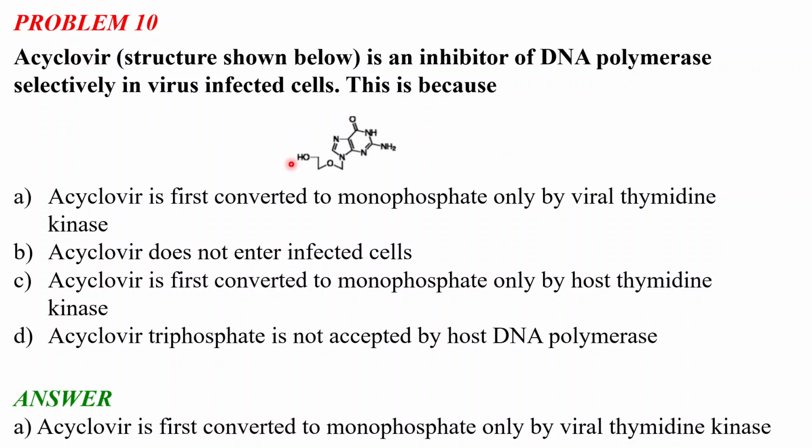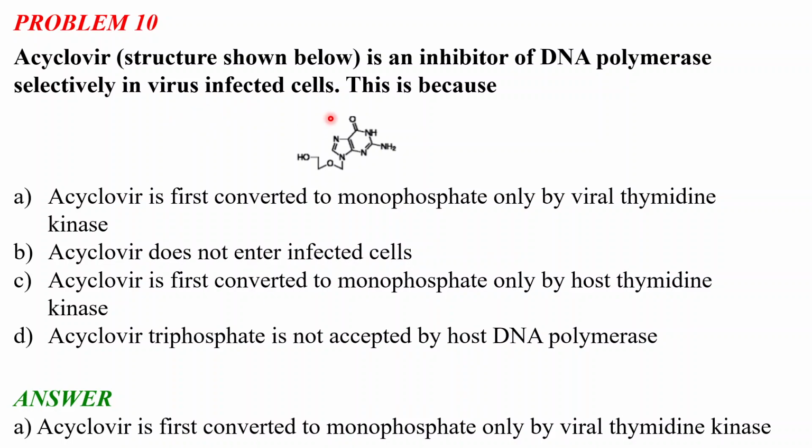Actually, acyclovir is called a prodrug because it is not an actual drug. It is first converted to the monophosphate only by the viral thymidine kinase, and this prodrug is converted to the drug molecule by the viral thymidine kinase, and by this mechanism acyclovir inhibits the DNA polymerase in the virus infected cell.